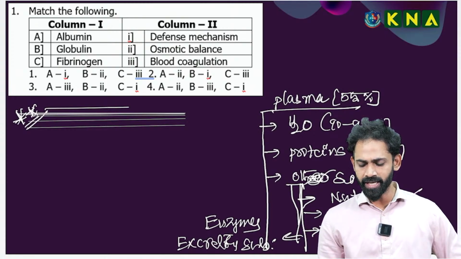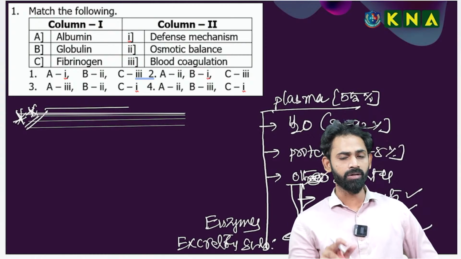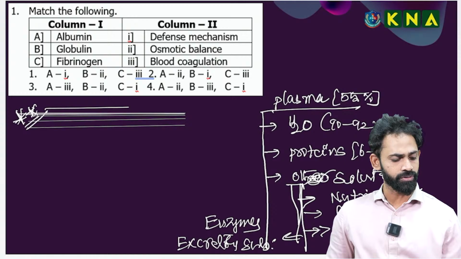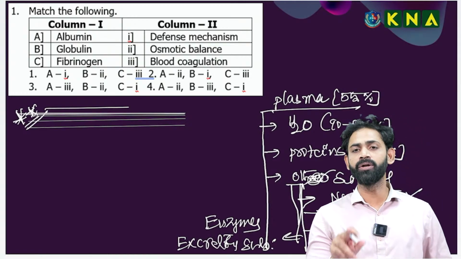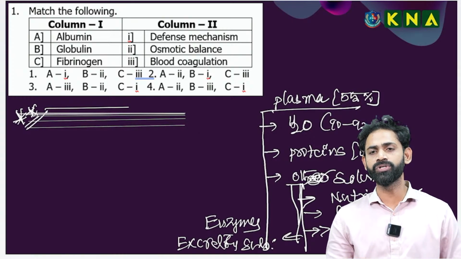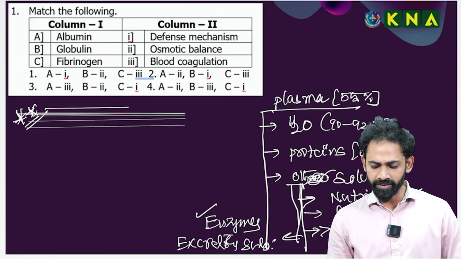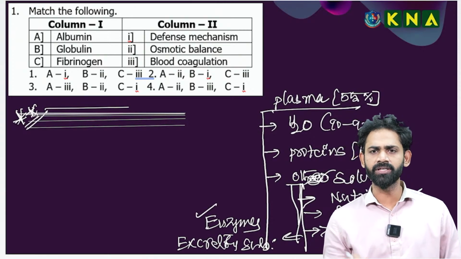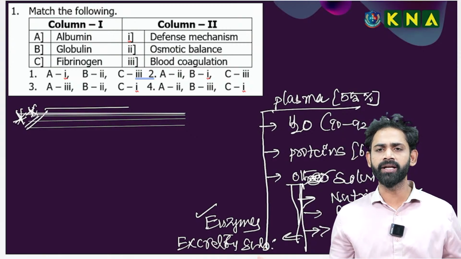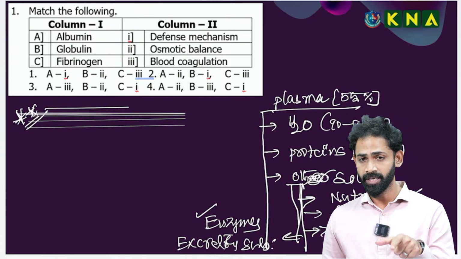So nutrients I said, gases I said, now hormones. Everybody will neglect the hormones, but hormones are very important. All the hormones are produced by the endocrine glands, and these glands directly secrete the hormones into the body fluids. The main body fluid is the blood. The next one is enzymes. Different types of enzymes are present. If you remember, a large amount of carbonic anhydrase is present within the RBC, but a minute quantity is also present in the plasma.